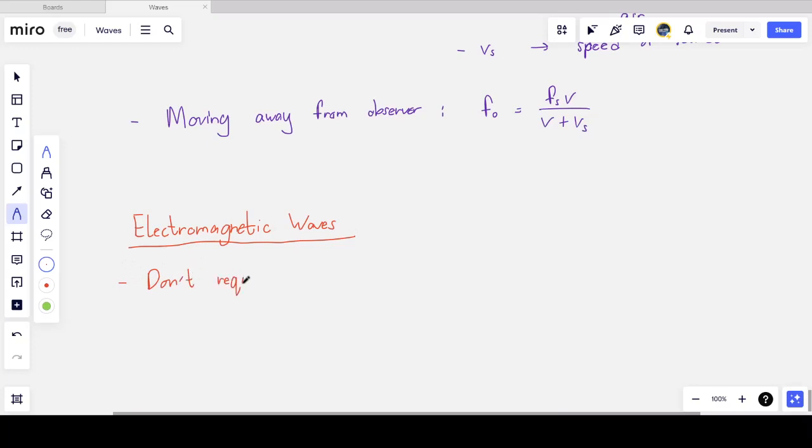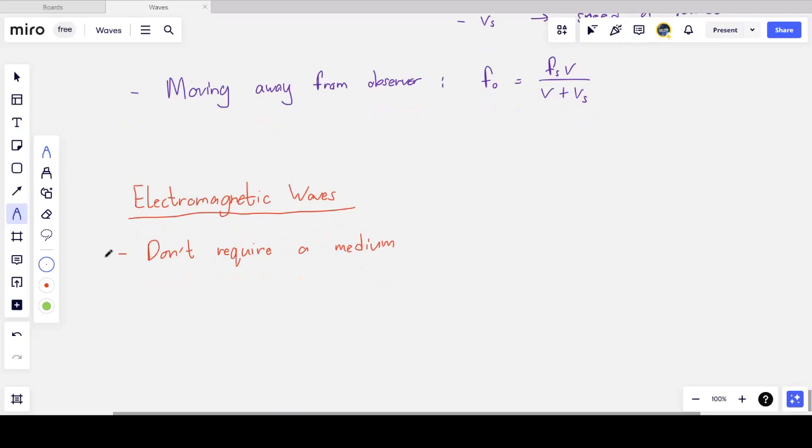So electromagnetic waves can travel in the vacuum of space. They don't require a medium to travel in. It's very different. And you'll learn later on in A-level physics that the disturbance still exists, but it is a very different type of disturbance.